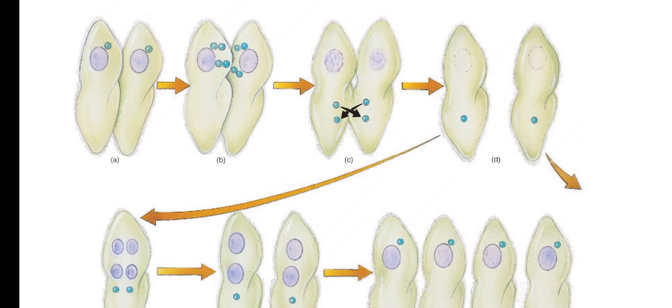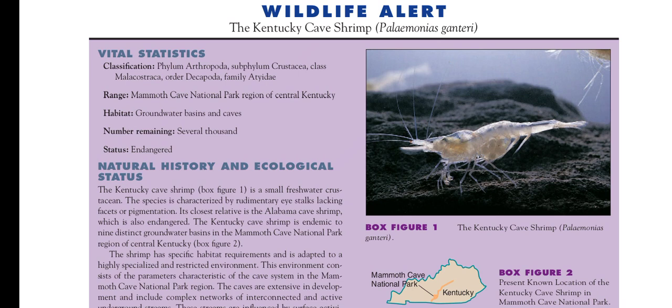When we talk about the wildlife alert, we have the vital statistics like classification of the phylum Arthropoda, subphylum Crustacea, class Malacostraca, order Decapoda, family Atyidae. Now we have the natural history and ecological status. The cave shrimp is a small freshwater crustacean. The species is characterized by rudimentary eyestalks lacking pigmentation. Its closest relative is the Alabama cave shrimp, which is also an endangered species.